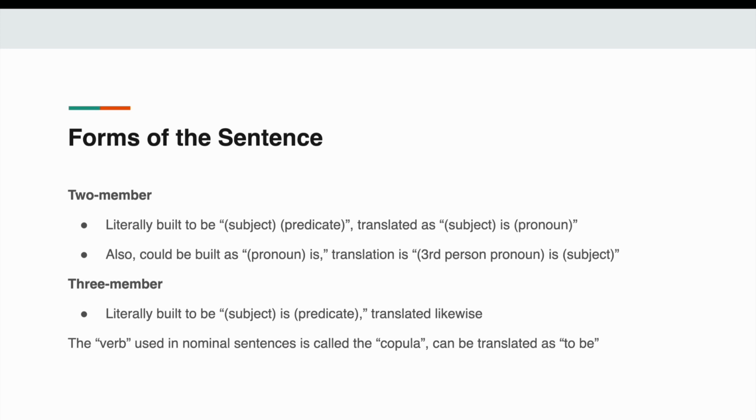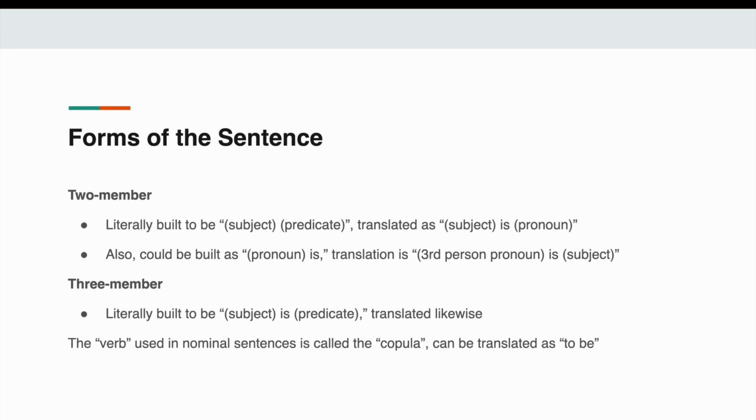And a copula is like a helping verb, but not really. It's kind of confusing, but once we cover actual verbs, this will make a lot more sense. You can think of it as a verb, but just know that it's not.